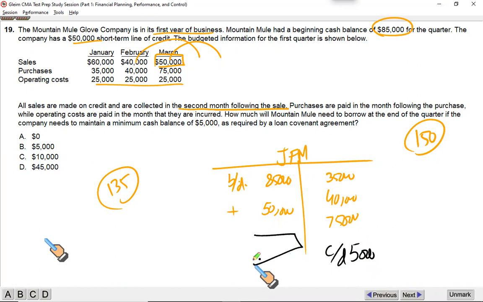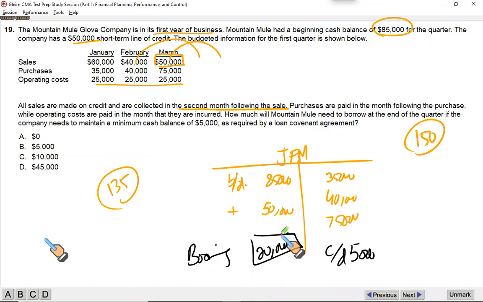The balancing figure would represent how much borrowing you will have to do. So just add these up and find the balancing figure. It's going to be 150 plus 5, just like the previous one, less 50, less 85. So that means you need to borrow something, I don't get here. 35 plus 40 plus 75 plus 5 less 85 less 50. 20. I need to borrow 20.